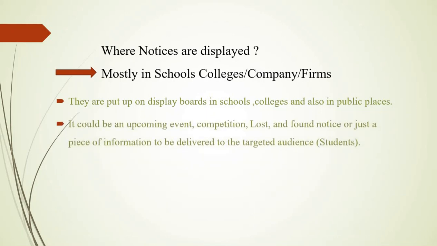They announce upcoming events or competitions, and lost and found notices. Under the lost and found notice, if someone in the college or school loses something, or someone finds something, then this is also informed under this structure, that is, a notice.